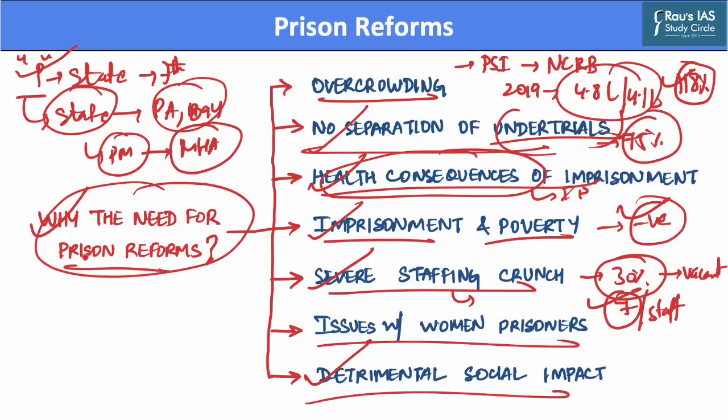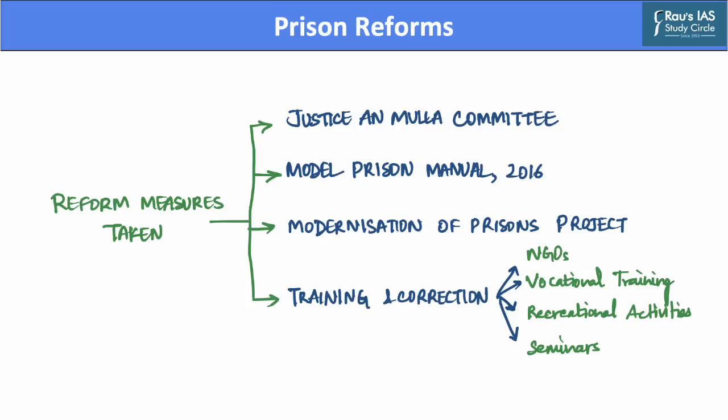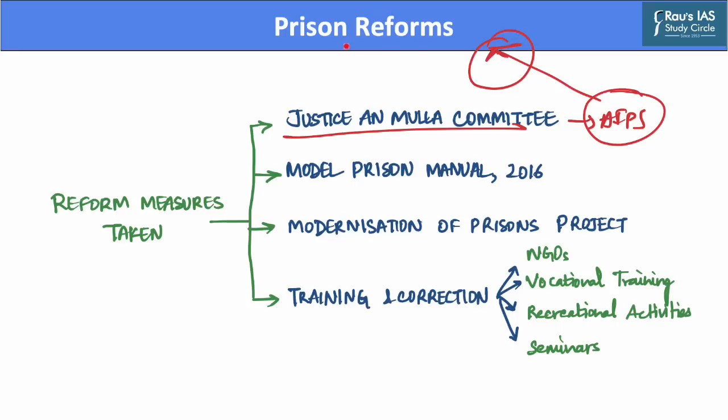Now let us discuss what reform measures have already been taken by the government for prison reforms. The first reform measure was taken following the report of the Justice A.N. Mullah committee. This committee recommended developing an All India Prison Service, which will act as a professional career service and will help develop a cadre able to handle and manage these prisons effectively.